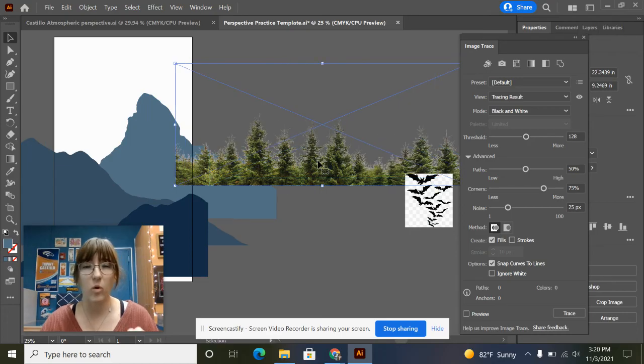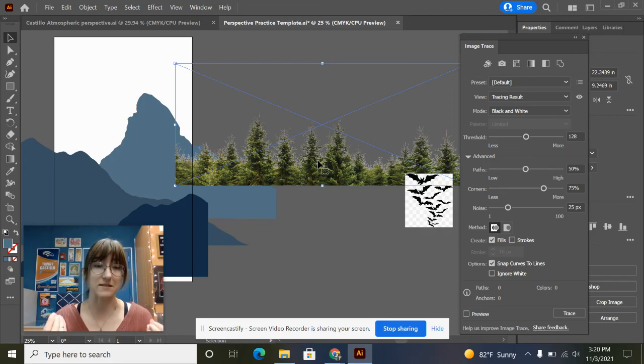So the higher quality image that you have, the better the tracing will be because of all of the extra information that we're giving the computer. However, because we're giving the computer extra information, it's also going to take longer to create the outline, right?